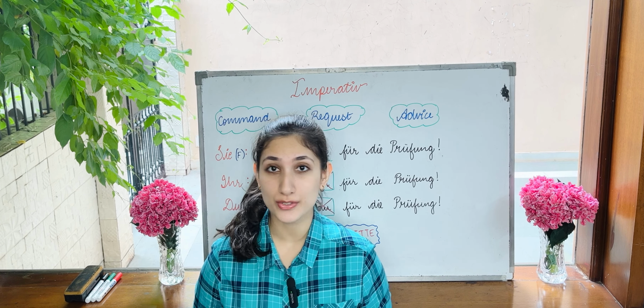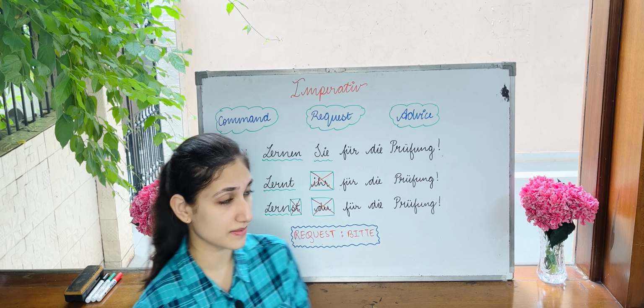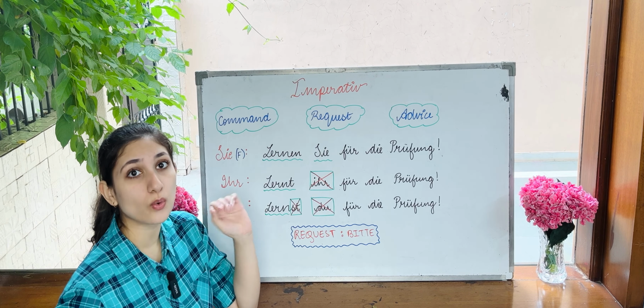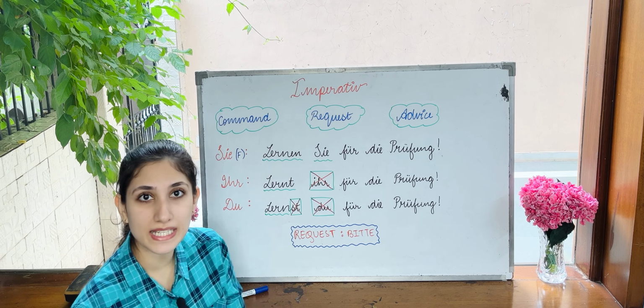So imperative sentences are special kinds of sentences which are used to denote either command, instructions, request or advice. First let's understand the sentence structure, how to formulate imperative sentences. Imperative sentences can only be formed with three subjects: Sie, formal you, ihr and du. Okay, only with these three subjects.